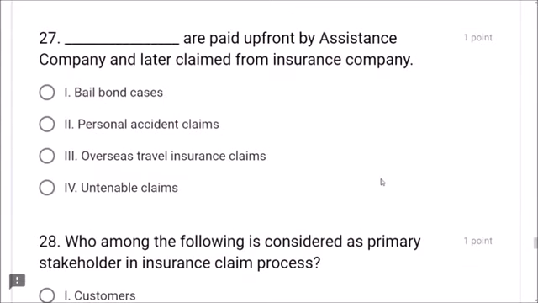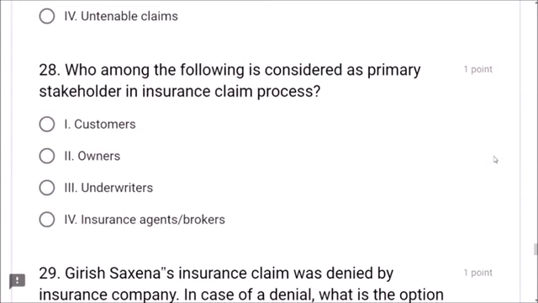Next, question number 27. Dash are paid upfront by assistance company and later claimed from insurance company. Dear friends, in overseas travel insurance claims, assistance companies pay upfront and later claim from the insurance company. So overseas travel insurance claims is the correct answer. Next, question number 28. Who among the following is considered as primary stakeholder in insurance claim process? Customers is the correct answer.